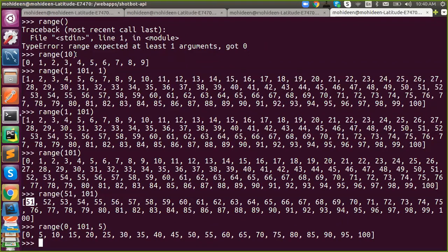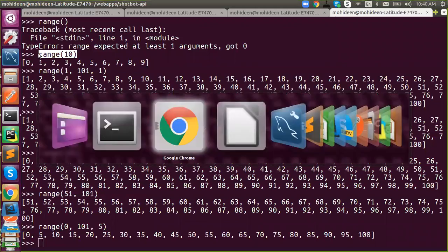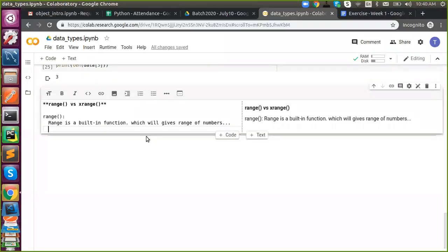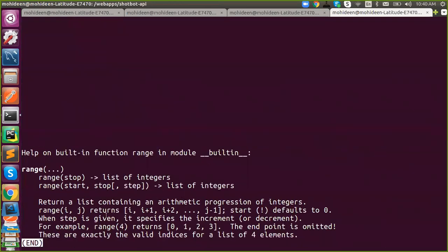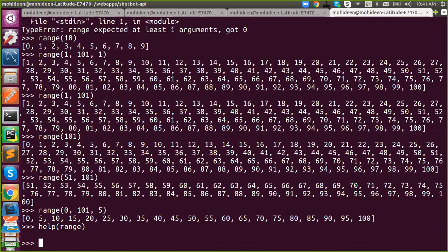Any doubts? And it works only with integers. Yes, exactly. That's why it's called range of numbers. Even in the help session they said it is a progression of integers. So this is purely for integers. Even you can use a float as well, because it's just going to count, right? You can use float.